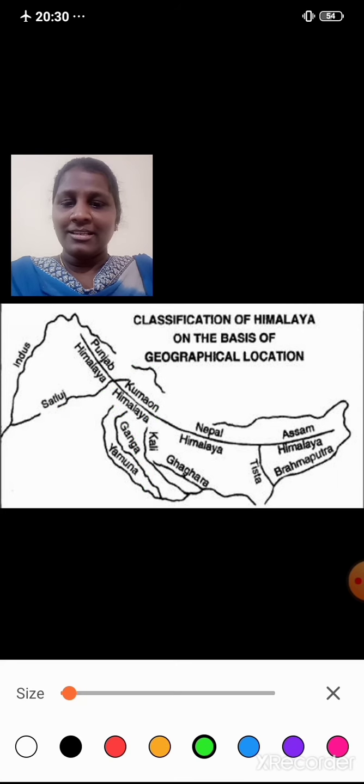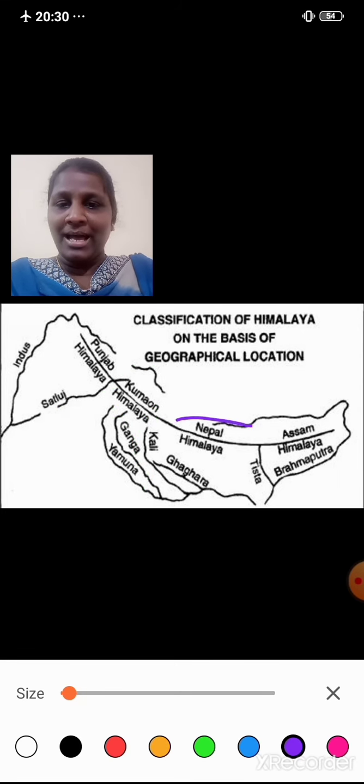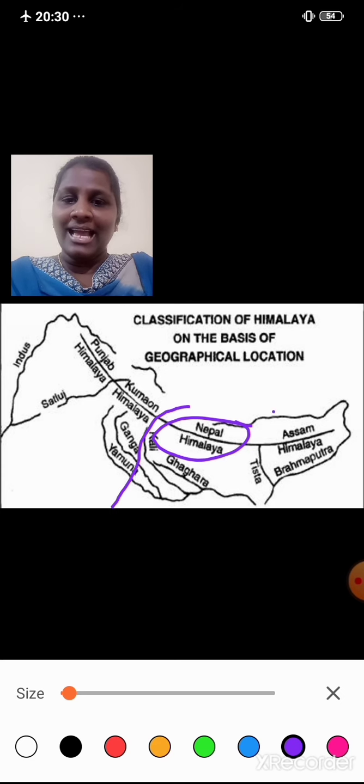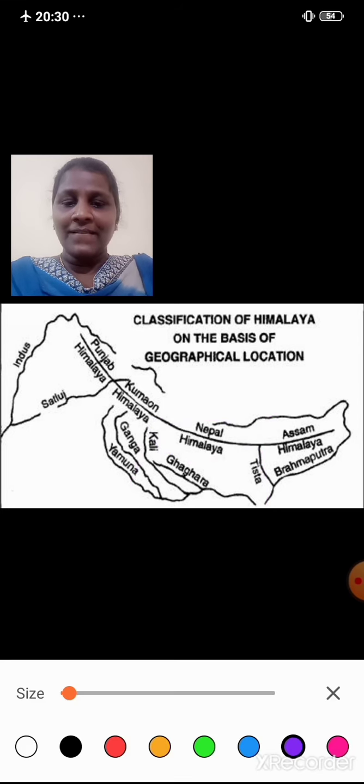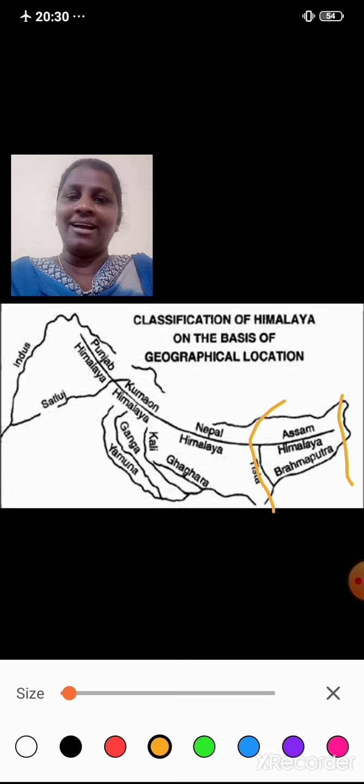Then we have Nepal Himalayas lying between river Kali and river Tista. And then we have Assam Himalayas lying between river Tista and river Dihang. I hope it's clear, students.